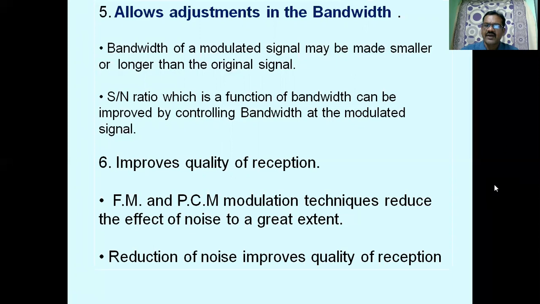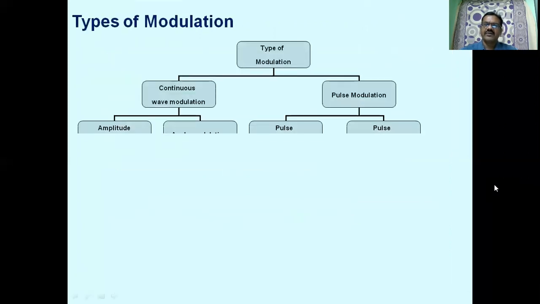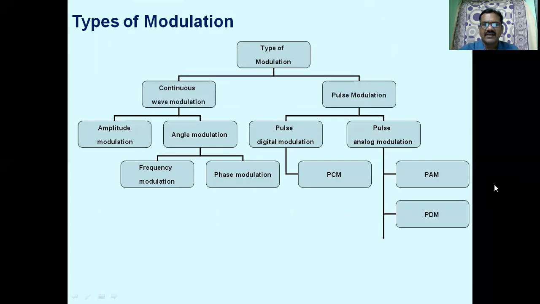So reduction of noise improves quality of reception. So modulation permits us to reduce the noise, improves the signal to noise ratio at the distant end. Now, let us see the various types of modulation.